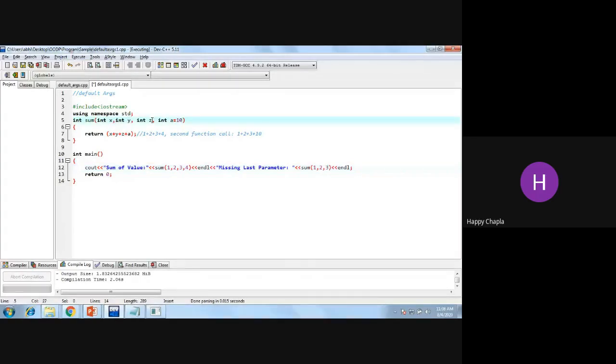Now if I write equals to 1, okay. Now in both function calls, the first function call and the second function call, I'm passing the value of z every time. So here the z value is 3 and here the z value is 3. Now what will be the output?